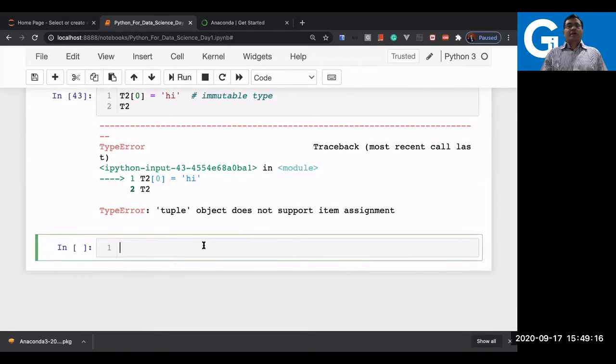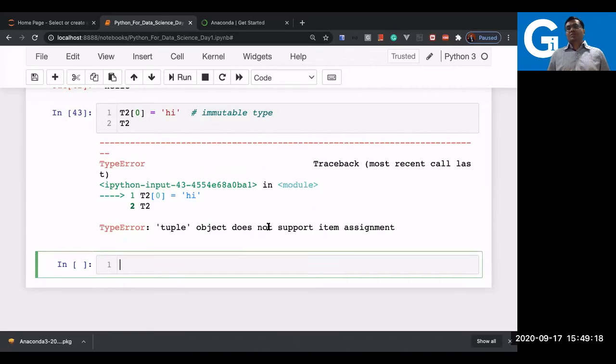Now let us go ahead with some use cases of the tuple. Where and how can we use a tuple? You can use a tuple to store sequential data, and also you can use a tuple for swapping data. So let us take an example of swapping numbers.